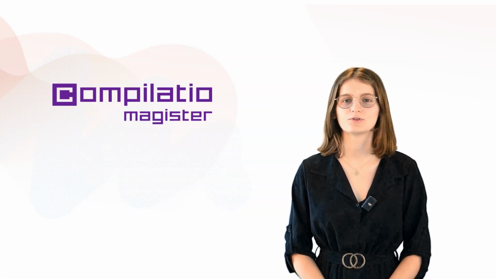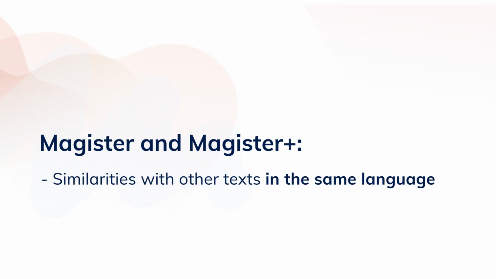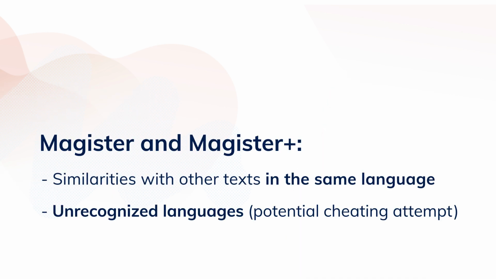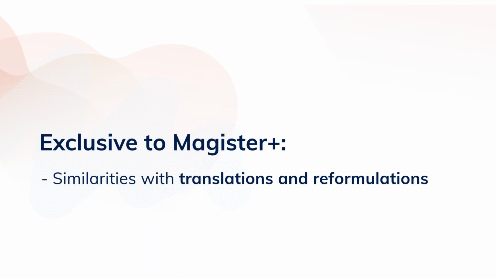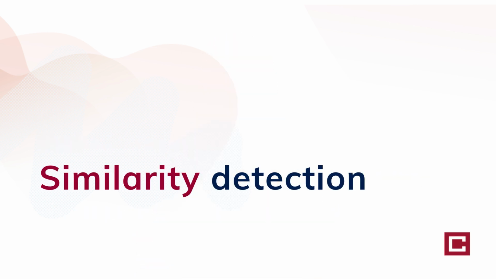The Compilatio Magister and Magister Plus softwares perform the following analyses: similarities with other texts in the same language, and texts for which no language has been identified, which may be indicative of a hidden cheating attempt. With the Compilatio Magister Plus version, you also get similarities with translations and reformulations, and passages potentially written by an AI. Let's look at each of these points in detail.